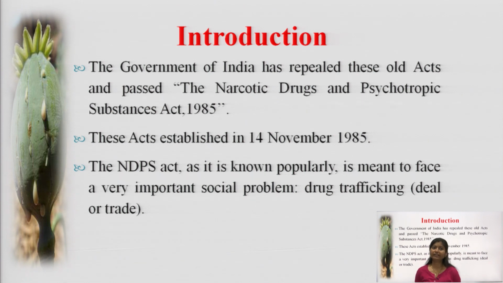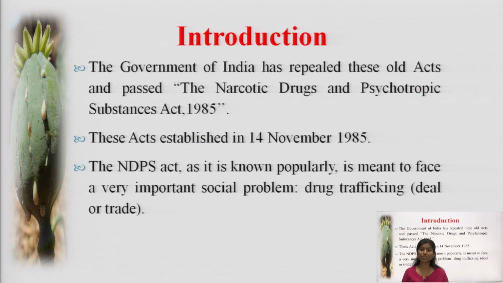The government of India repealed these old acts and passed the new act, that is the Narcotic Drugs and Psychotropic Substances Act 1985. This act was established on 14th November 1985.